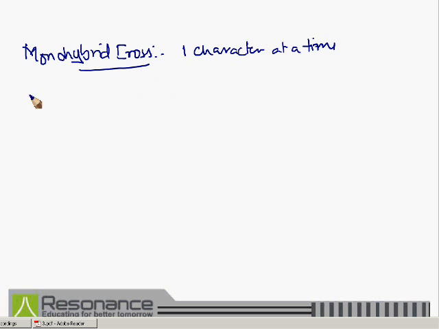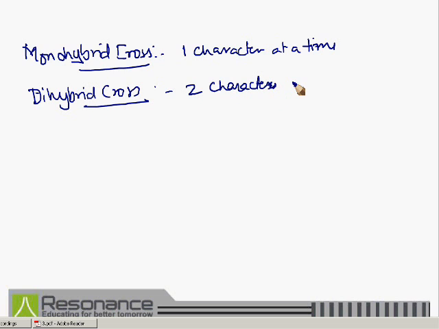If we study two characters at a time, then the cross is known as dihybrid cross. Mendel conducted not only monohybrid, dihybrid but trihybrid cross also during his experiments.